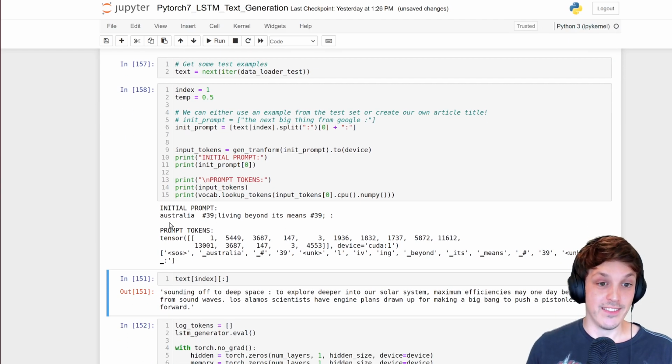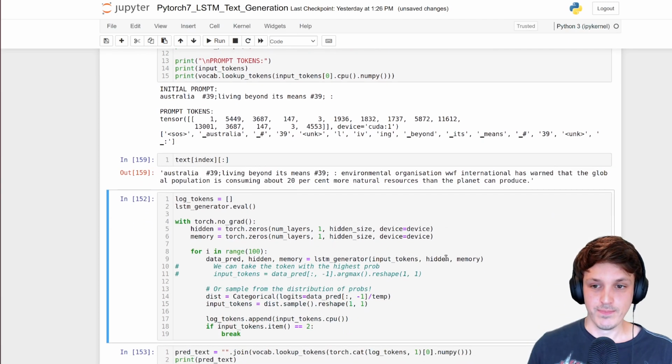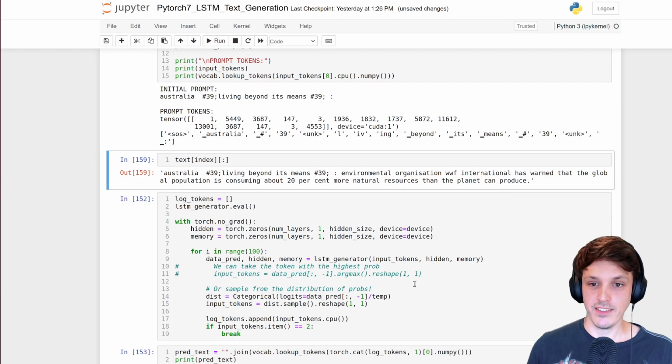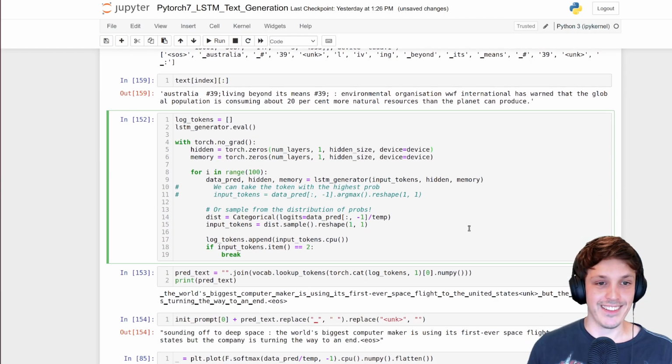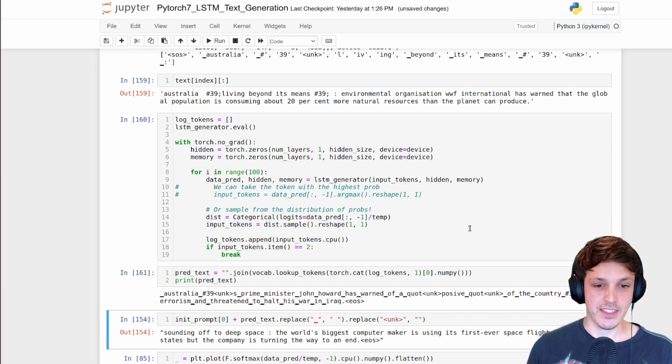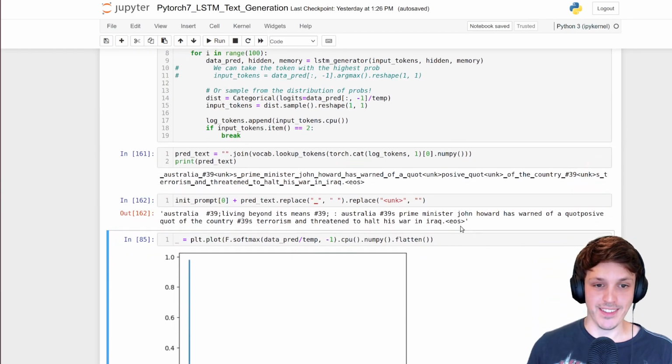So Australia, there you go, it's relevant to me. Australia living beyond its means. We're consuming 20% more natural resources than the planet can produce. Okay, let's see what our model does.